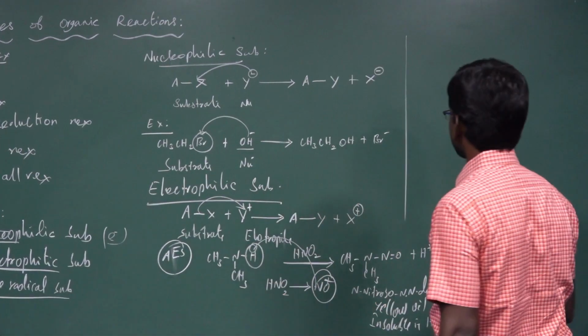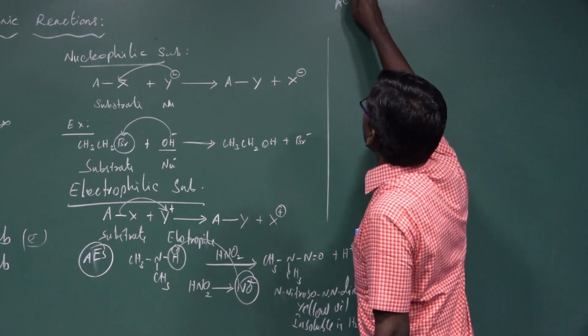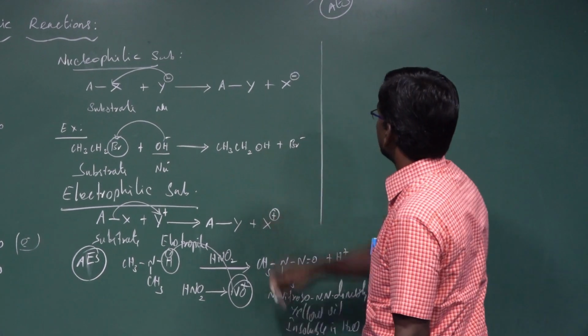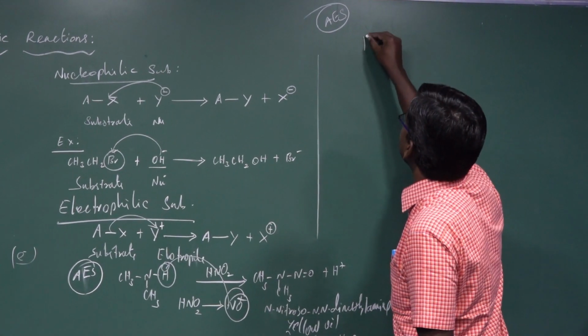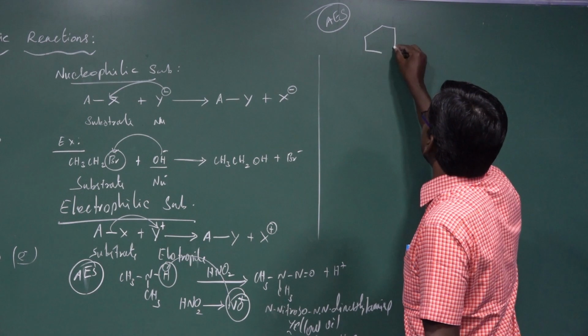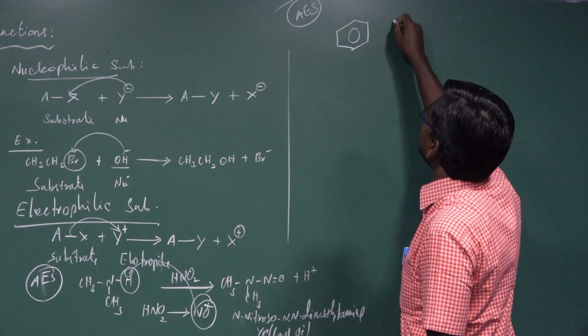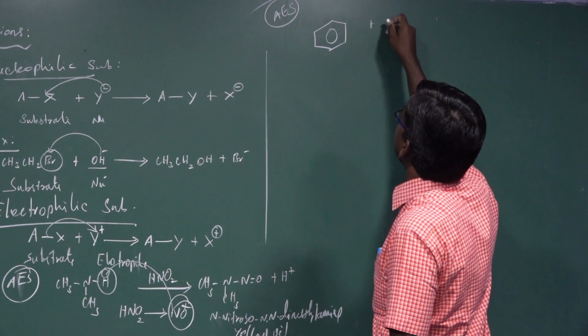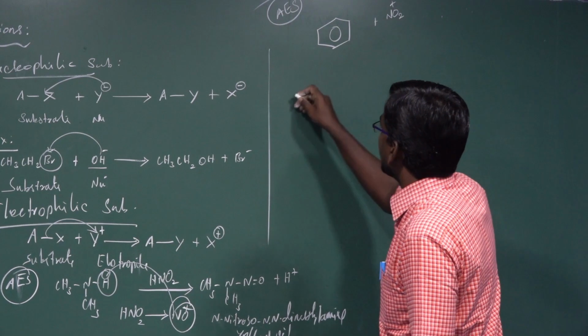The next one, aromatic electrophilic substitution reaction. What is an example of an aromatic ring? Benzene is an aromatic ring. The aromatic ring reacts with concentrated nitric acid and concentrated sulfuric acid, which give NO2 plus ions.